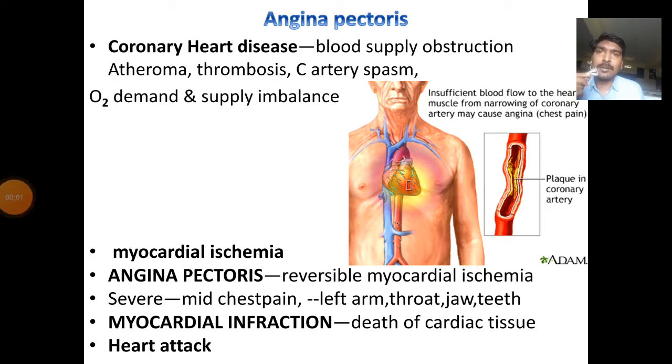This is for third year first semester students as per PCI syllabus, Pharmacology 2. I am going to explain angina pectoris. Angina pectoris means the chest pain which radiates towards the left arm, throat, jaw and teeth.